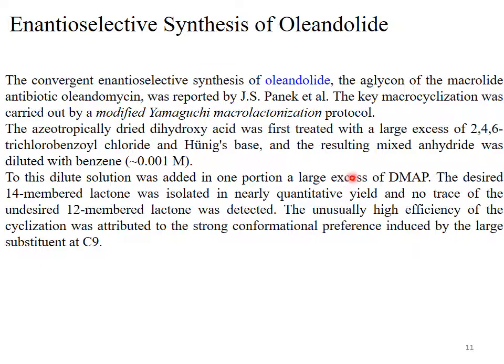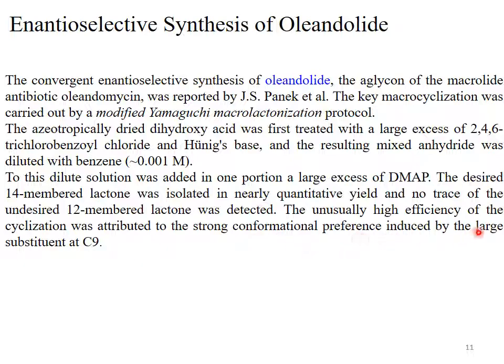The resulting anhydride solution is diluted to a great extent. To this dilute solution was added, in one portion, a large excess of DMAP.